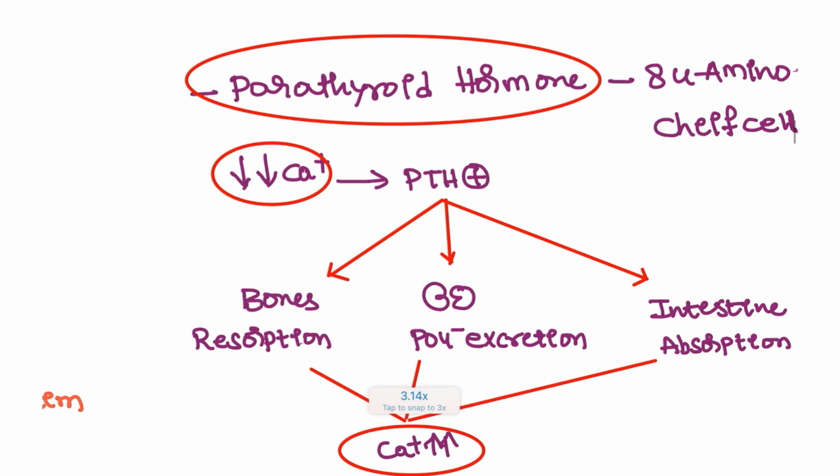Next, whenever there is decreased calcium, parathyroid hormone will immediately be activated. Once it is activated, it is going to act on three important structures: the bones, kidneys, and the intestine.